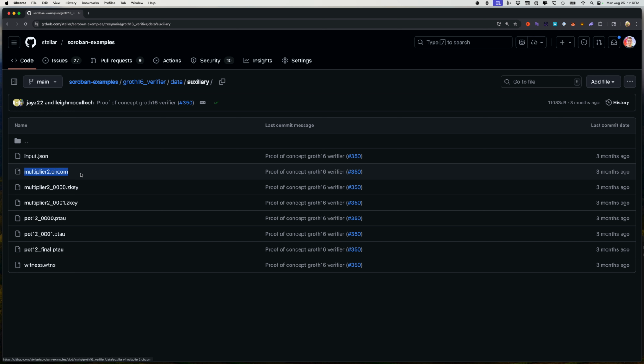But the CIRCOM is basically taking, in my case, the physics, but it's building the rules engine. This is what is going to generate the proof that as inputs come in, it will verify that the flow of whatever the game is, or the rules, are being followed, so the proof at the end of the day can guarantee the rules were followed.